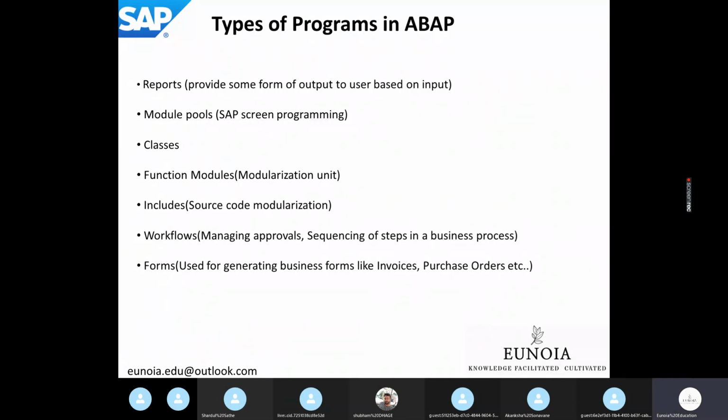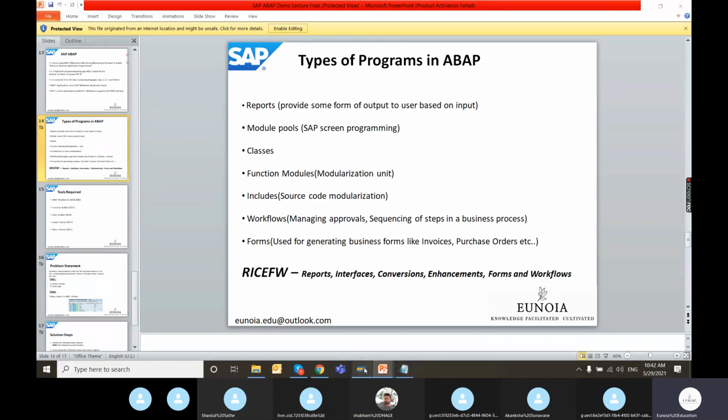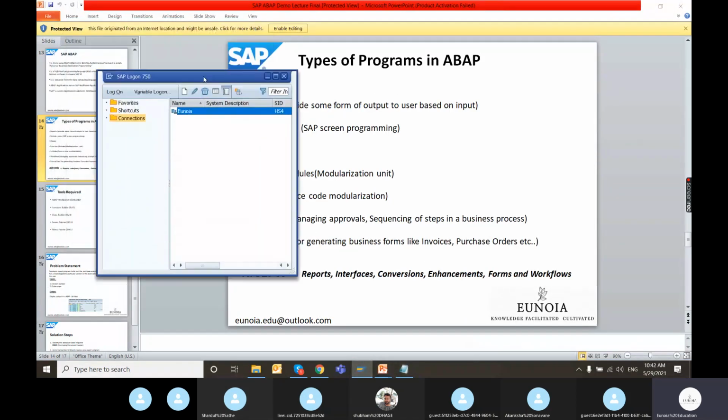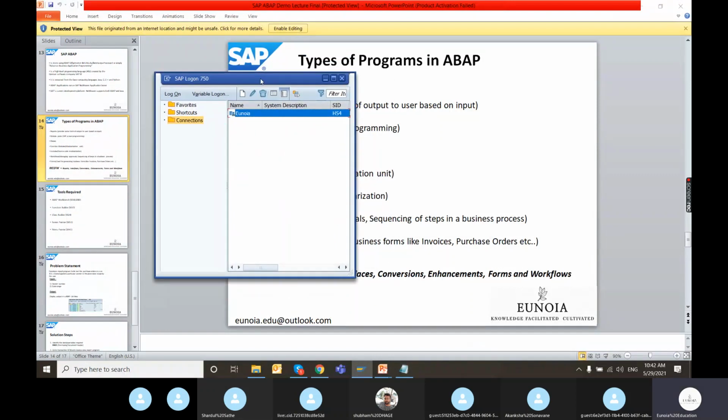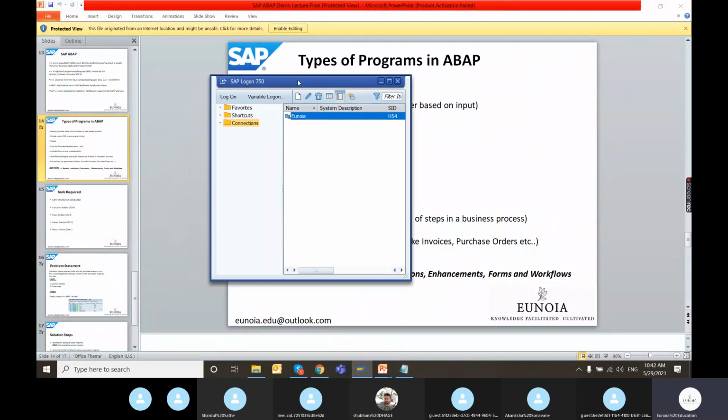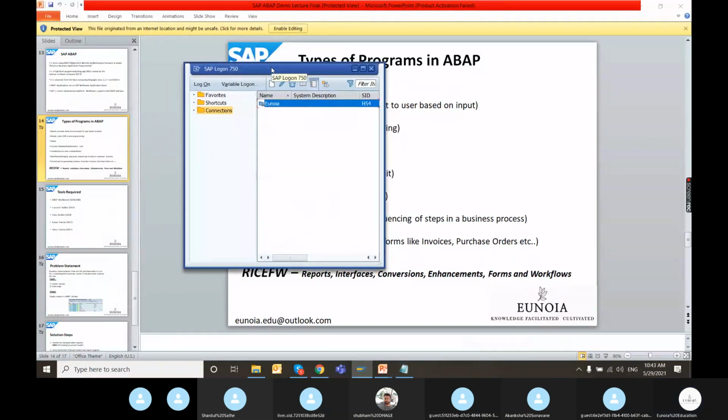Hands-on exercise. The second type of program is called a module pool program. These are related to screen programming. What is screen programming? We'll log into one of our systems. This box that you are seeing currently, the application software that I'm using, is called SAP Logon Pad, or SAP GUI Logon Pad. It is used to log into the SAP NetWeaver application server.